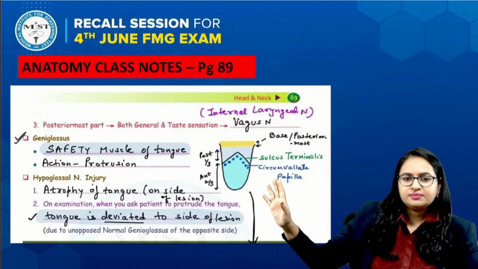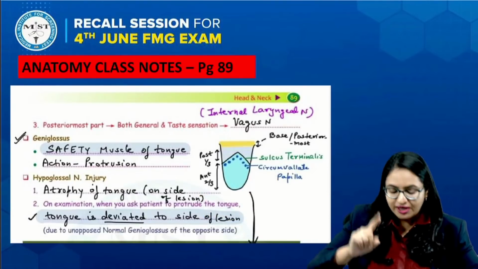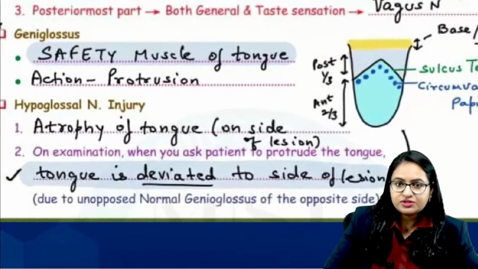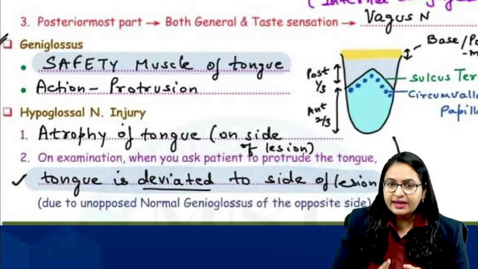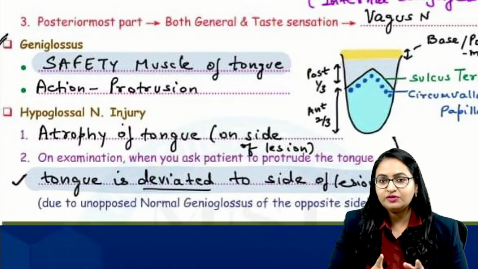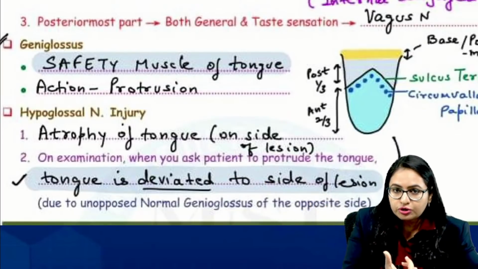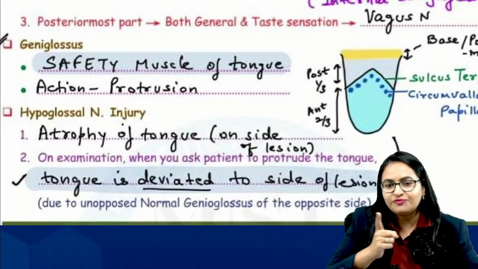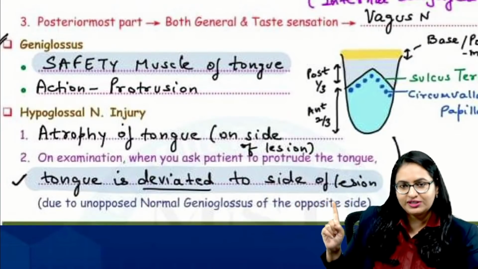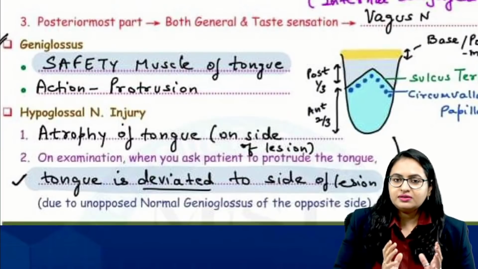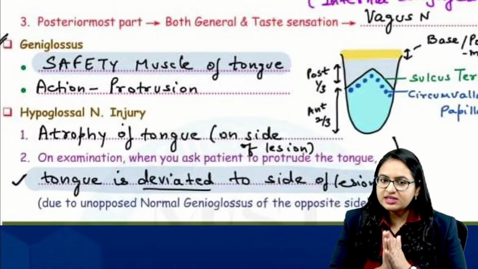Now, if we see this image, these notes over here, hypoglossal nerve injury. I will just zoom it for you. For hypoglossal nerve injury, on the side of the lesion atrophy is seen, and when you ask the patient to protrude the tongue, it is deviated to the side of the lesion, that is, to the same side of the lesion. This is one of the previously repeated topics.